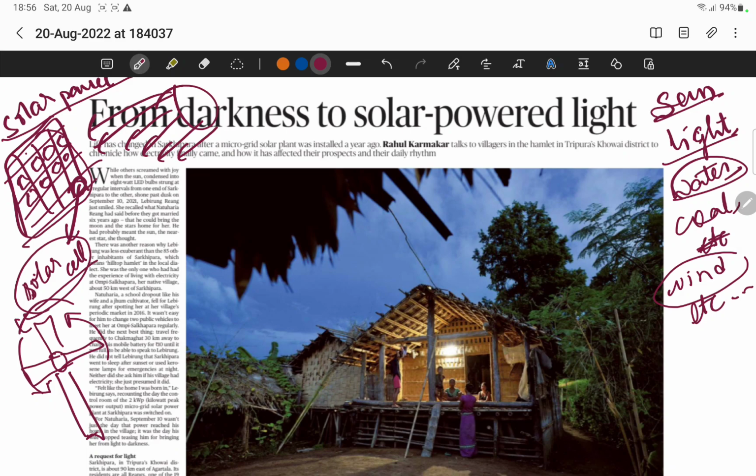So whenever these fans rotate, they are generating electricity. Whenever something is being rotated, it produces energy, which means we can convert that energy into electricity. We can also extract the electricity from wind. So till now I told you how we can extract electricity from sunlight and wind.